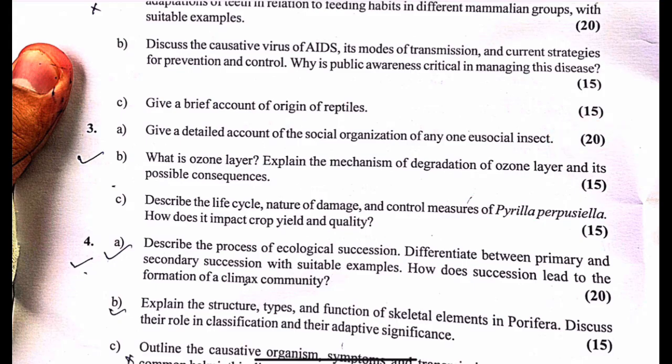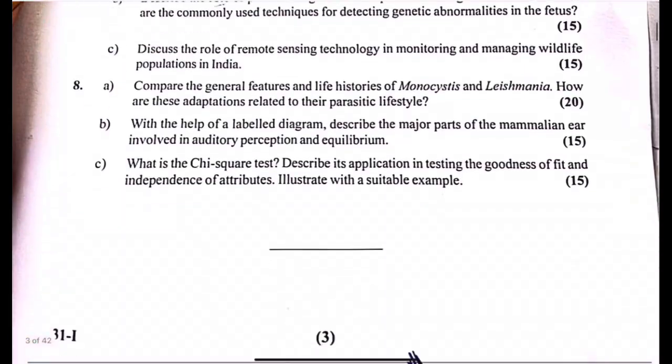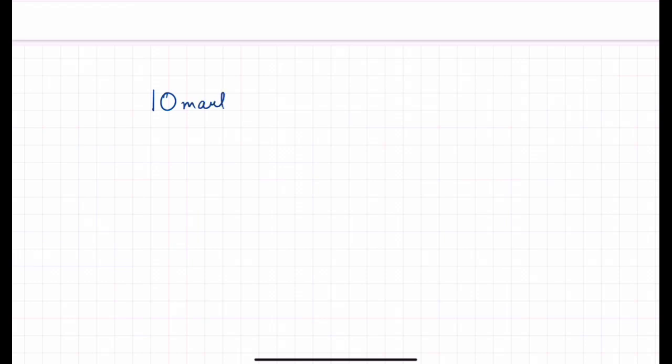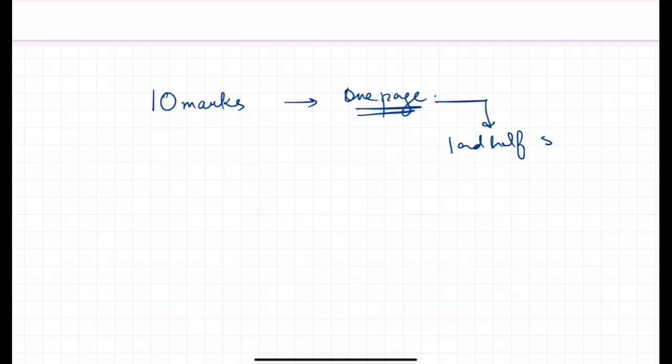The questions for 20 marks. There are questions for 15 marks too. So you have to deal with them accordingly. If you see, first of all, as I said, there are questions that are for 10 marks, and you have 1 page, and the strategy is to fill either 1.5 sides of the page. This is the best way to do it.